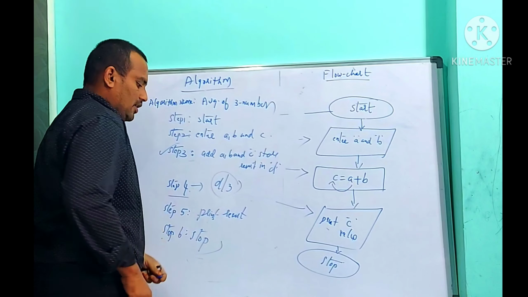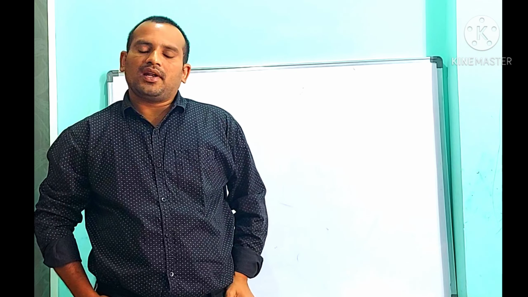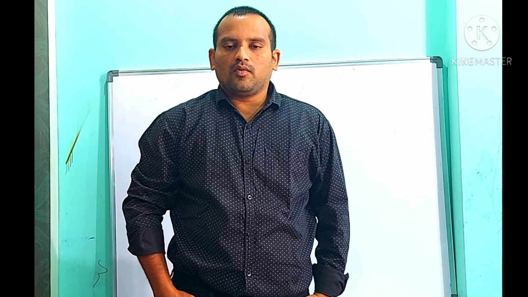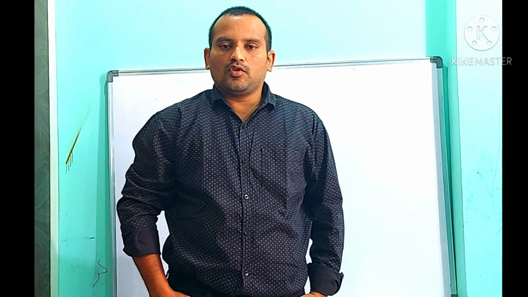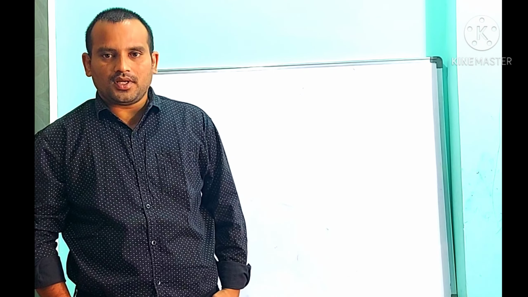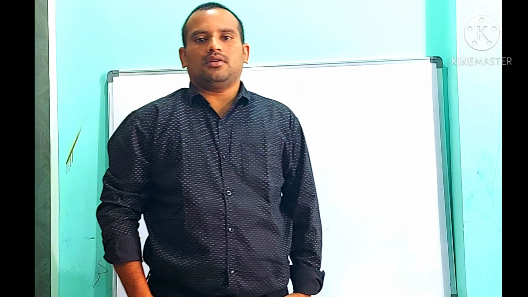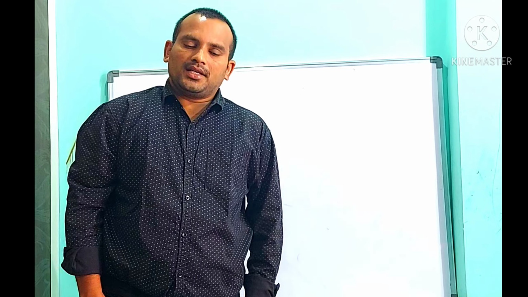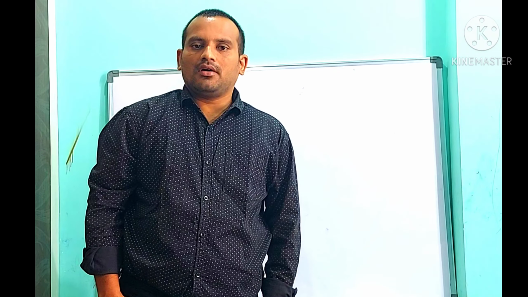Tomorrow, we will continue. So this is the way of writing an algorithm and drawing a flowchart. Algorithm is the first step of writing a program. Flowchart is the second step of writing a program in C. Without knowing algorithm and flowchart, we cannot do anything in writing a C program. We will continue the same topic by writing some algorithms and flowcharts in the next class.